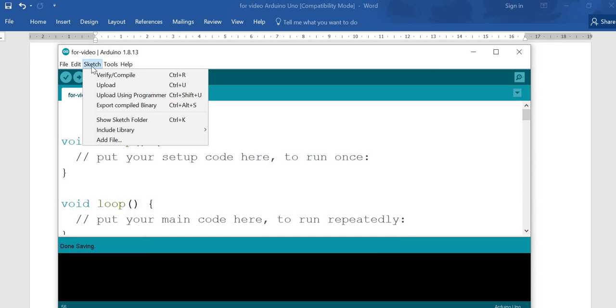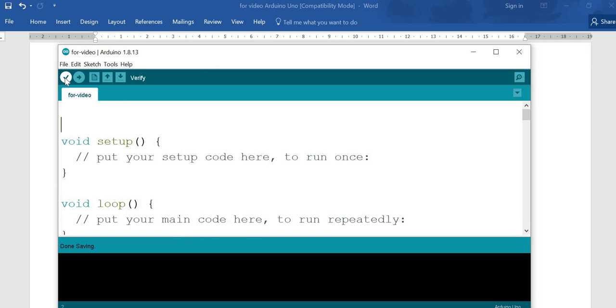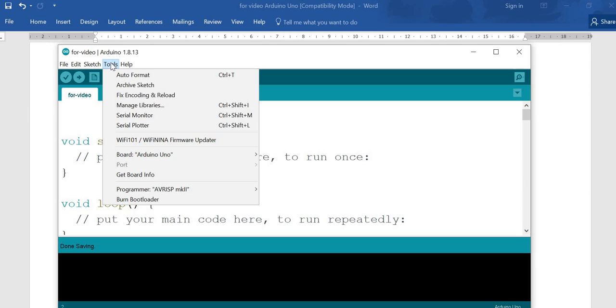Then, once you write a sketch, that is a program, you have to verify whether it is correct or not, and then the program will be put on the microcontroller, which is called upload. These are available through these buttons, Control R, Control U, or there are shortcuts here. This is for verify. This is for upload. This is for a new file if you want to create one. This is to open an existing file, and this is for save.